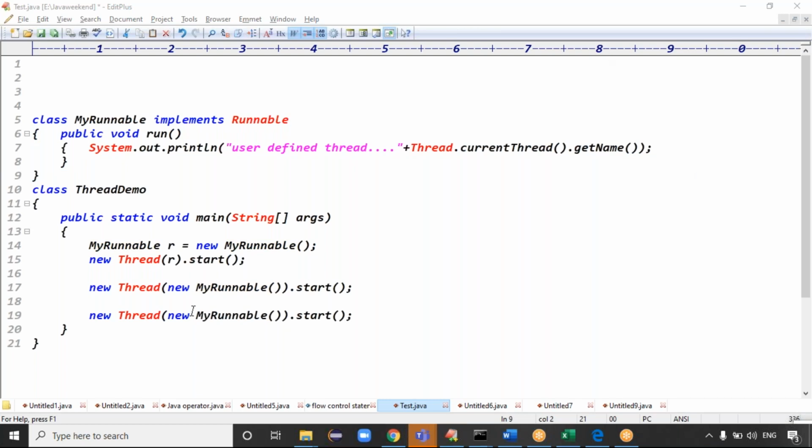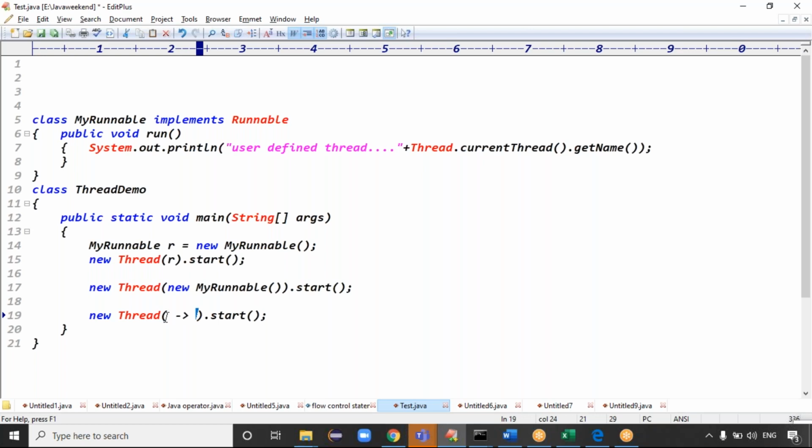what I can do is take a lambda expression here, right? Here you can write the lambda expression, guys. What is the syntax of lambda here? Arrow. Because here it is expecting which object? A Runnable object. Runnable is a functional interface. Functional interface means we can write the lambda expression here itself, right?